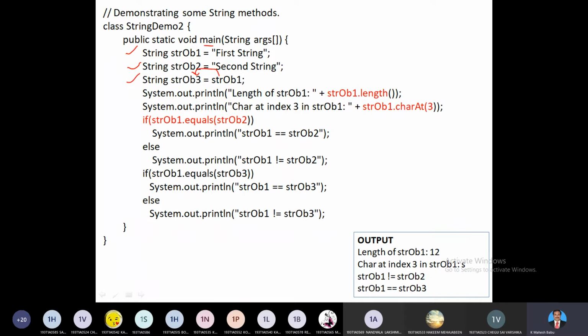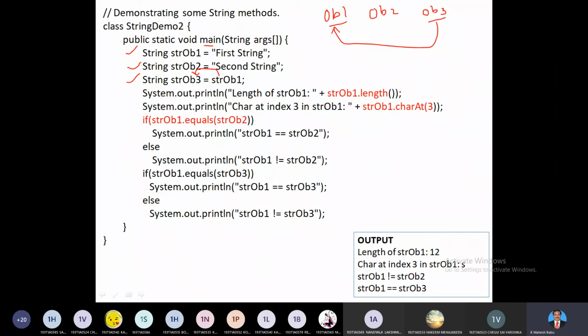Yes or no? So you are creating objects with the names object 1, object 2 and object 3, say for example, right? And object 1 and object 3 are both the same, both having the same information, because you are assigning whatever is inside object 1 to object 3.